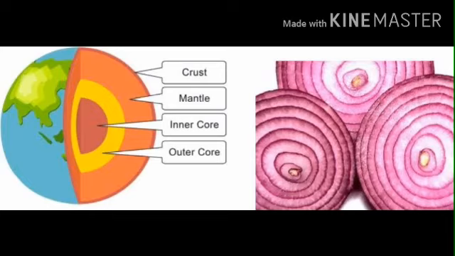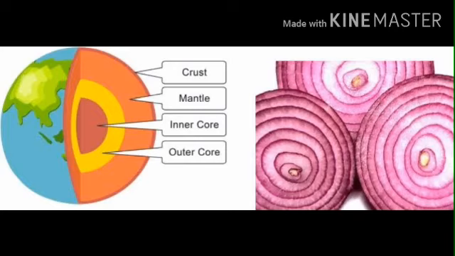Which is the thickest layer? Yes, the mantle. Which is the thinnest layer? The crust. The mantle consists of hot, dense and semi-solid rocks, and it contains most of the mass of the Earth.